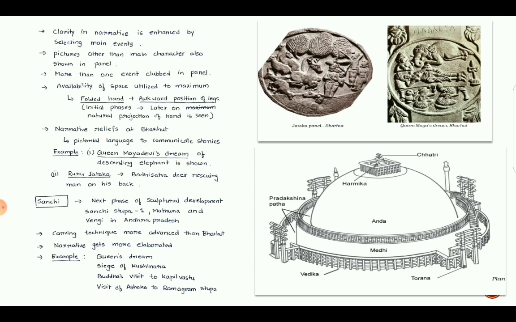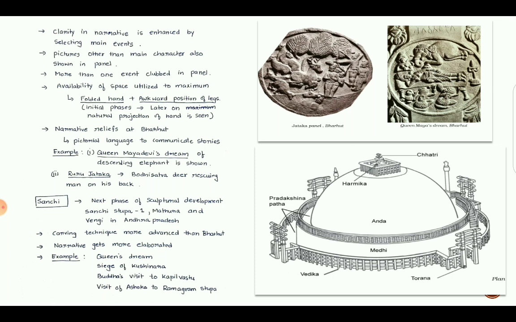The first image is of Ruru Jataka, where you can see the deer. The story of this Jataka is that a deer, the Bodhisattva deer, rescues a man and asks him not to tell anyone about this incident. But when the king asks the man, in the greed of the reward from the king, the person discloses the deer. So this entire story is shown in the first image. It is called Ruru Jataka.